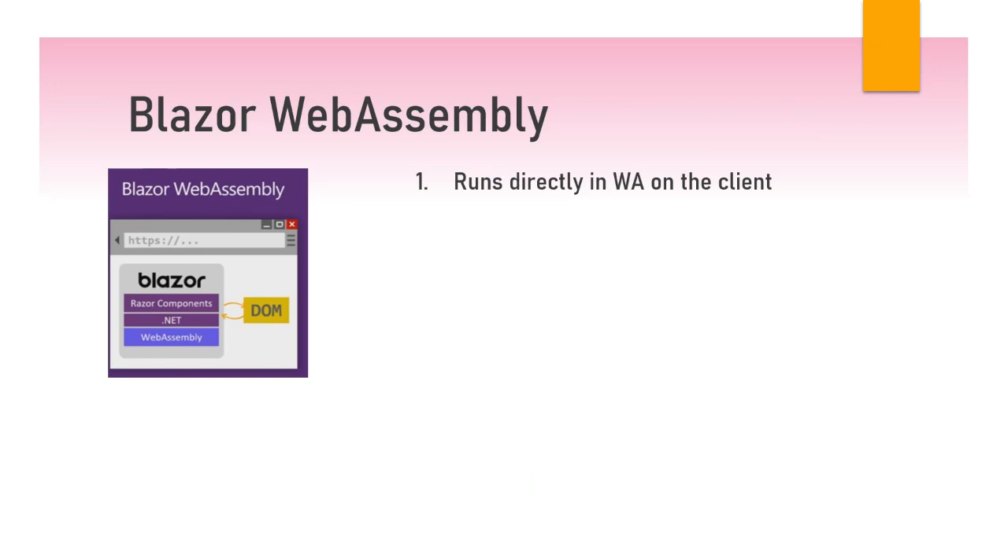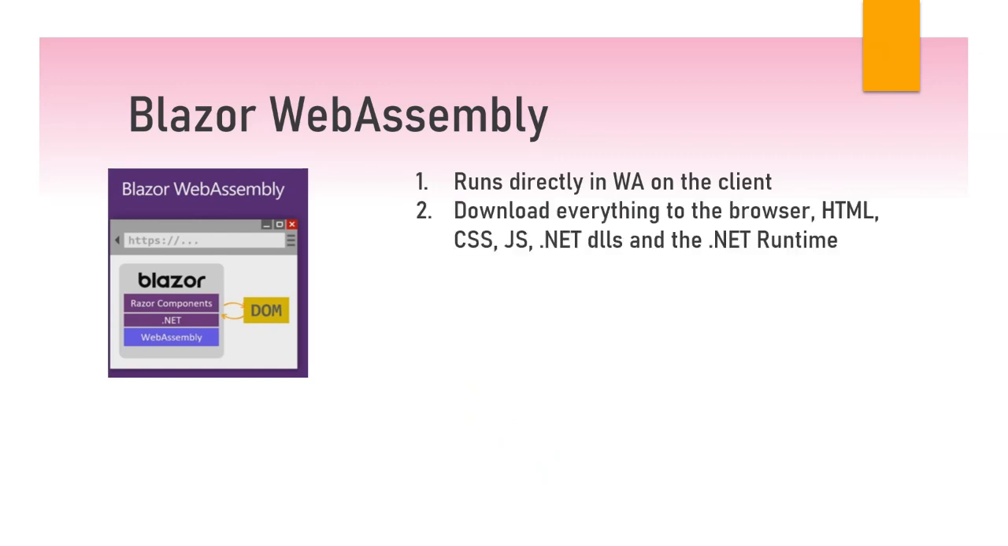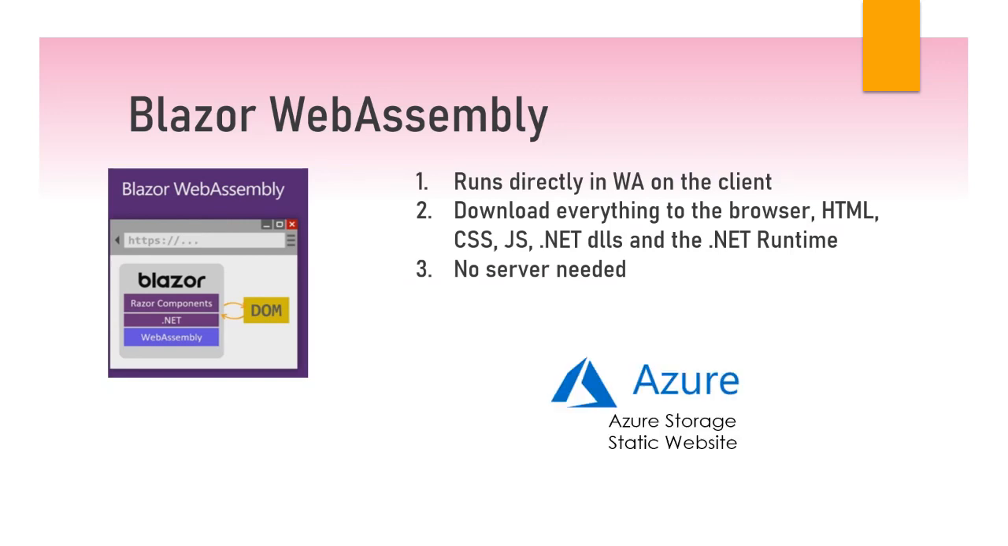So the first one is Blazor WebAssembly. Everything is running directly in the client through WebAssembly. It downloads everything to the browser. Of course, it has to download the HTML, the CSS, JavaScript, all the .NET DLLs, and the .NET runtime. That's why it takes a little bit more time, and it is a little heavier in size. But the good thing is that there is no server needed. Everything is running locally, so you can have offline support, and you can be running something like try.net, where you can put your code in the browser and see the output right there. And you can, of course, host it in things like Azure Static Storage, a static website, where you can just put all your assets there and let the browser take it from there.